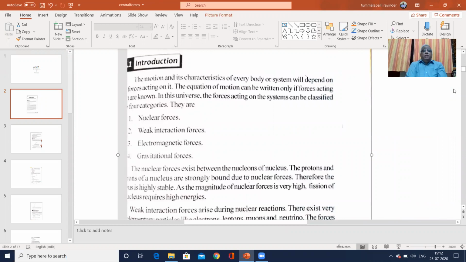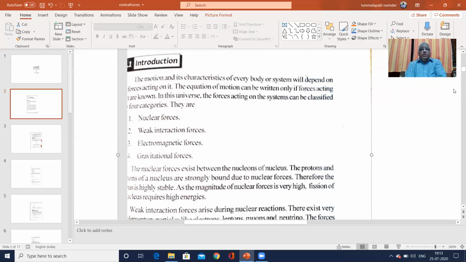How many types of forces are acting on a body or on a system? Motion and its characteristics of every body or system will depend upon the force acting on it. The equation of motion can be written only if the forces acting on it are known. In this universe, the forces acting on a system are classified into four categories: nuclear force, weak interaction force, electromagnetic force, and gravitational force.